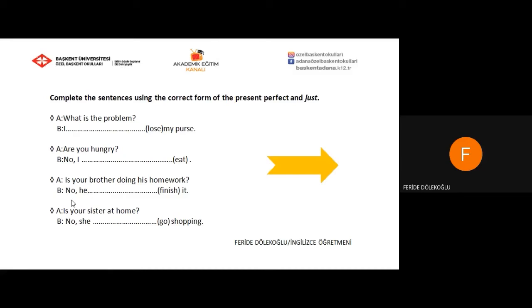What is the problem? I have just lost my purse. I use just after have and before the past participle form. Are you hungry? No, I have just eaten. So this action was completed in the very recent past.